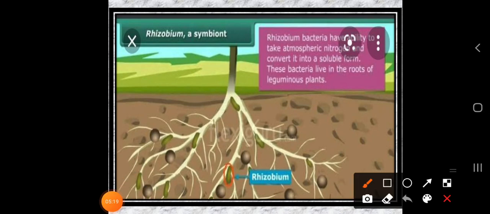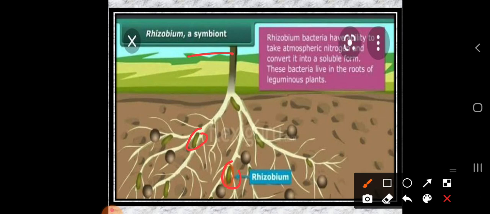So in this image, what you can observe here is a plant having roots, and this green color is nothing but the rhizobium. It is the symbiotic plant. So what is the work of rhizobium?